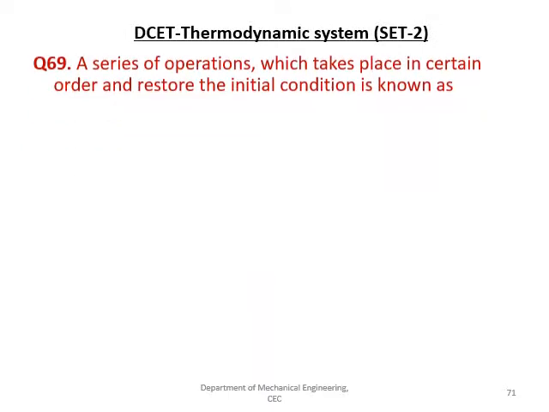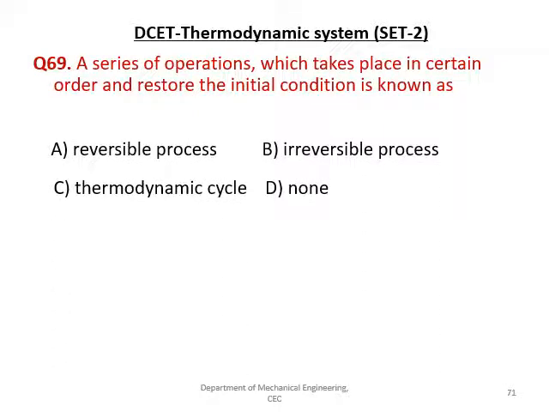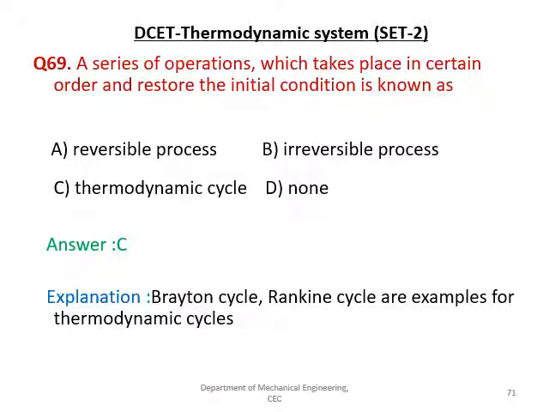The next question is, a series of operations which takes place in a certain order and restores the initial condition is known as a reversible process, irreversible process, thermodynamic cycle, none. And the right answer is C, that is thermodynamic cycle. The Brayton cycle and Rankine cycle are examples of thermodynamic cycles. To add, we can add the diesel cycle, Otto cycle and dual cycle.